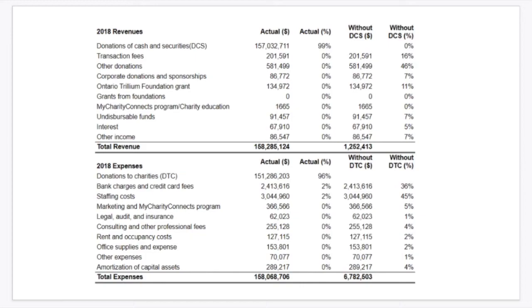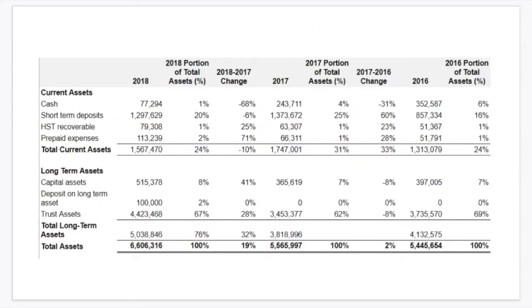Here we could just look at the actual revenue earned in 1 year for Canada Helps as well as the expenses, but what would come up is that the donations to other charities, reflected in the first lines of the revenue and expense categories, consumes 96% of the overall activity pie. And that's not very helpful if we're trying to look at what it really costs to operate for Canada Helps. So in the final 2 columns, we've actually removed the grants to other charities because we consider them externally restricted.